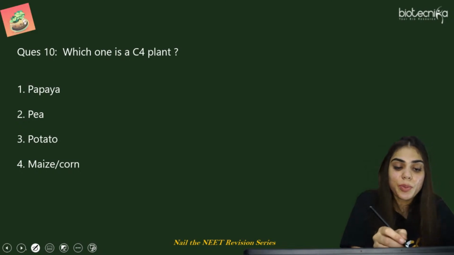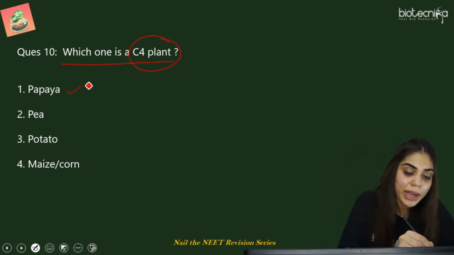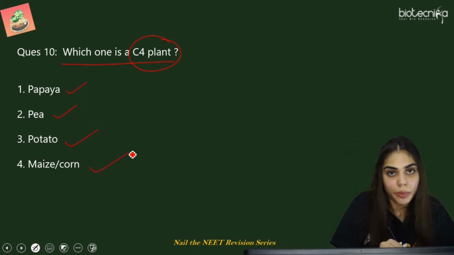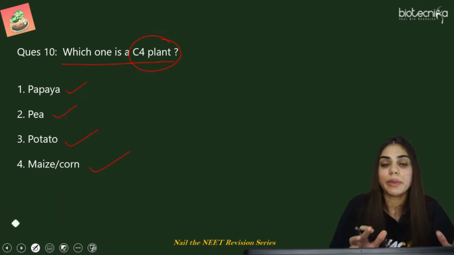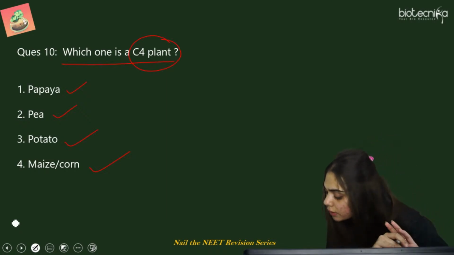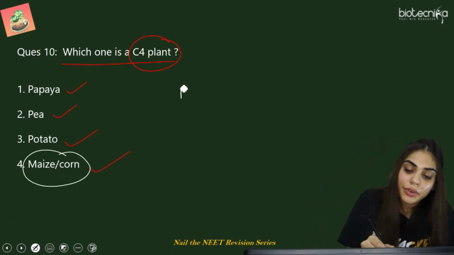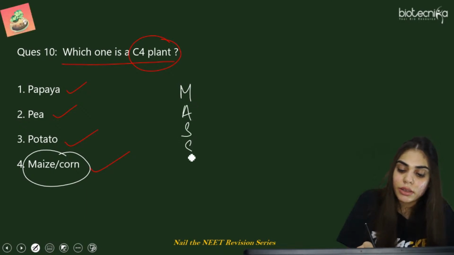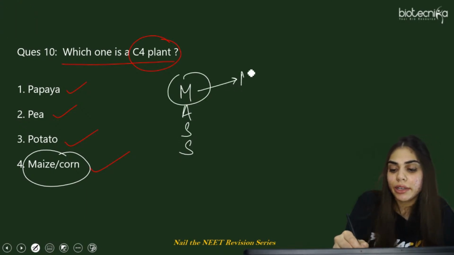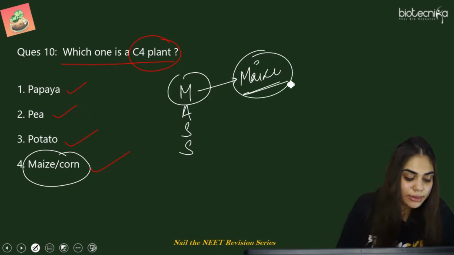So the first question for this pathway is which one is a C4 plant? इसमें से कौन सा example है which is a C4 plant? Is it papaya, pea, potato or maize? Just recall the trick. अभी मैंने क्या बताया था for C4 plant. Very good Anit, Selva, Devanshi. Okay Shrivani, the right answer for this is maize. ट्रिक क्या बताया याद करने के लिए? MASS. तो पहला ही जो alphabet है, it represents maize plants. So a C4 plant example is maize.